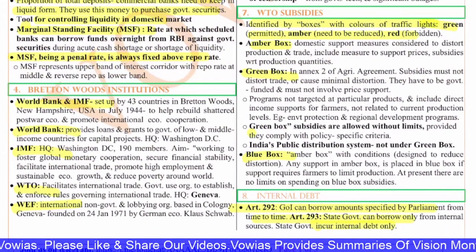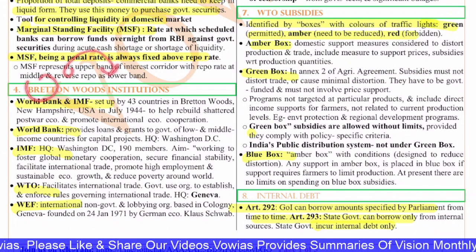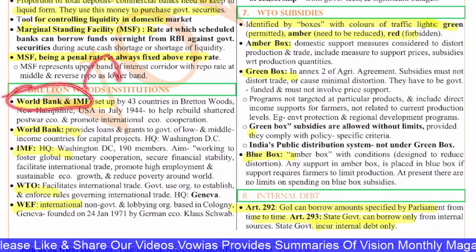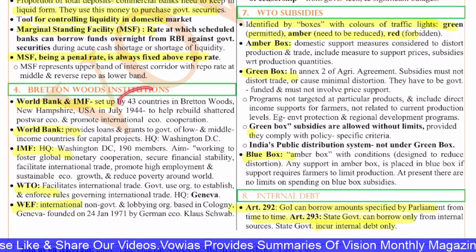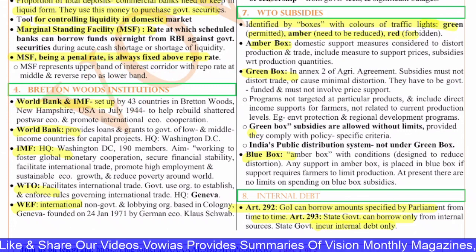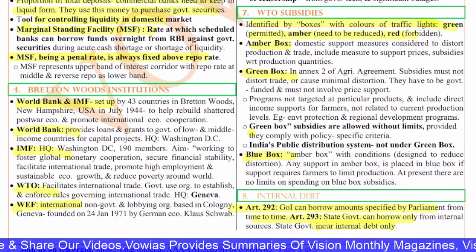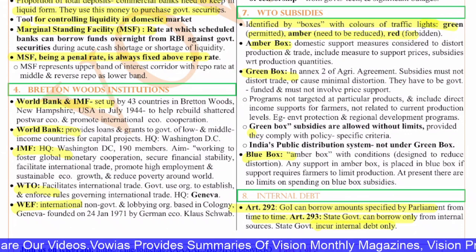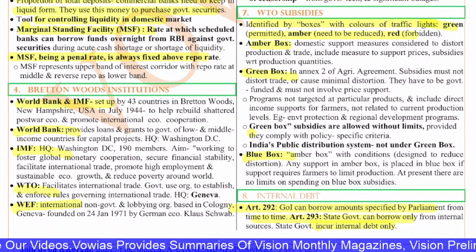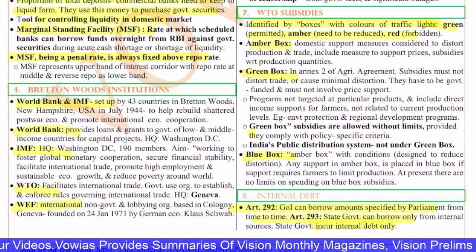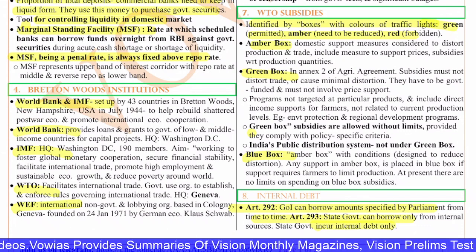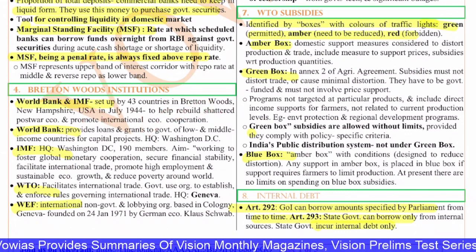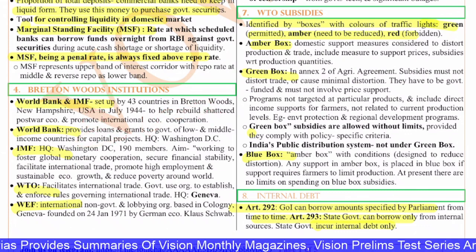Next, the fourth question is on the Bretton Woods institutions. Bretton Woods institutions means the World Bank and IMF. Both of them combined are called the Bretton Woods institutions, set up by 43 countries in Bretton Woods, New Hampshire, USA in July 1944 to help rebuild the shattered post-war economic scenario and also to promote international economic cooperation. World Bank is the largest financer which provides loans and grants to the governments of low and middle income countries for capital projects. The headquarters is in Washington DC.